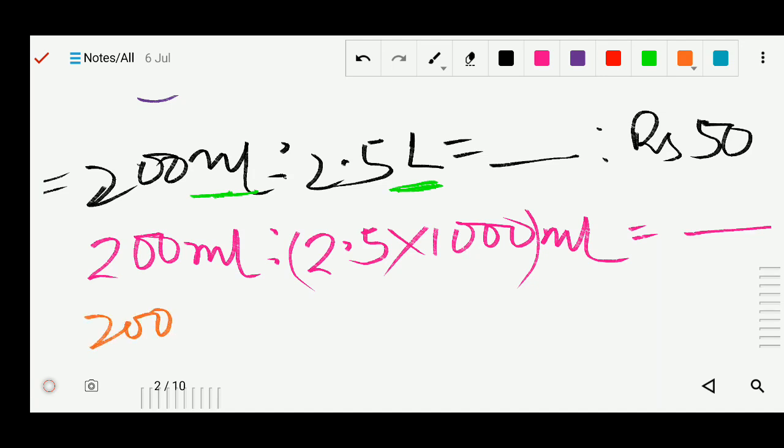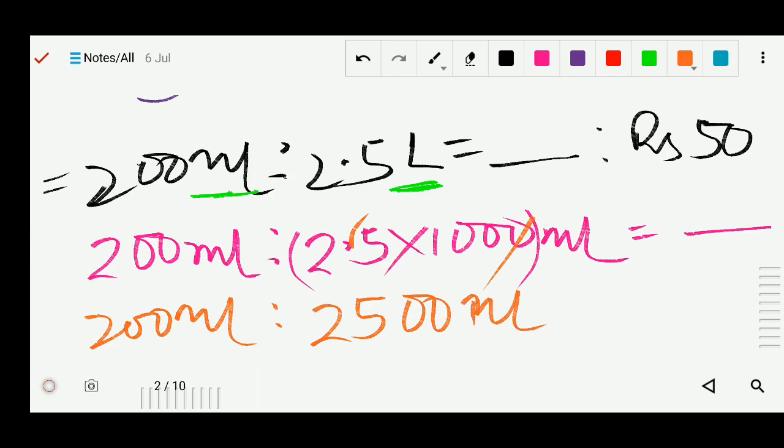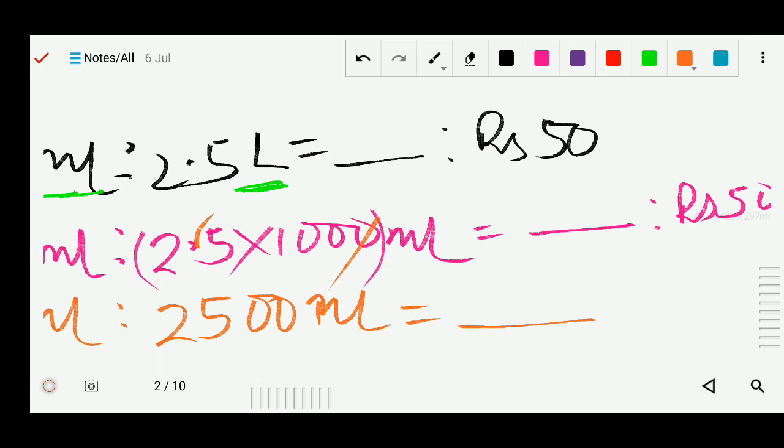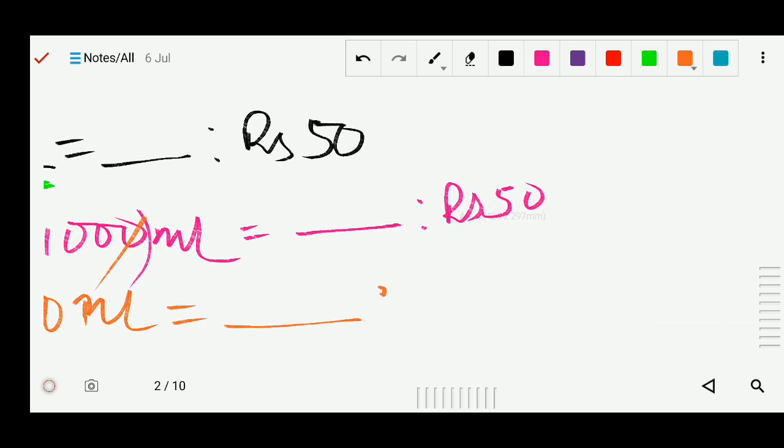Same 200 milliliter. When you multiply these two, the point will be removed and the zeros will cancel, so it will be 2500 ml. Now it equals to blank is to rupees 50.